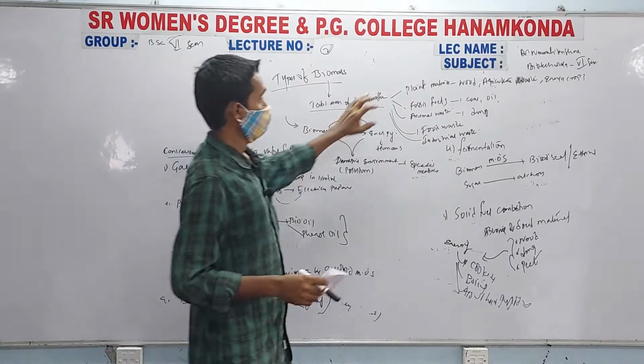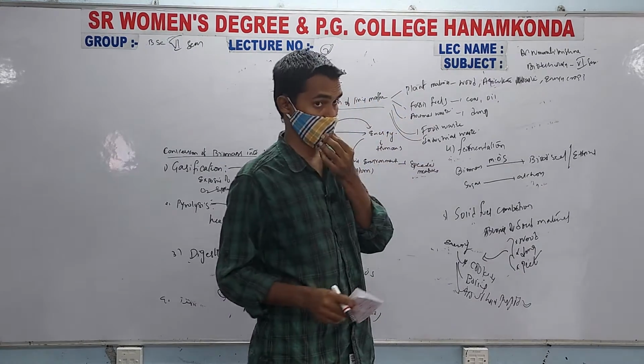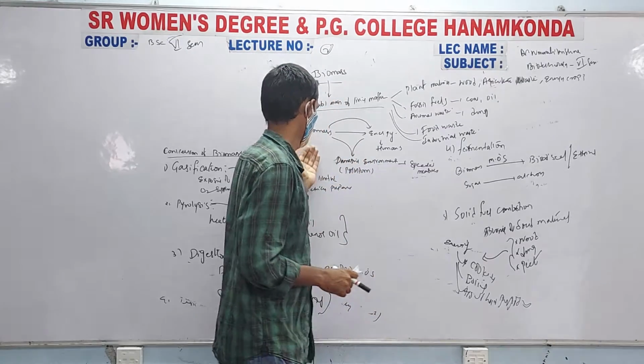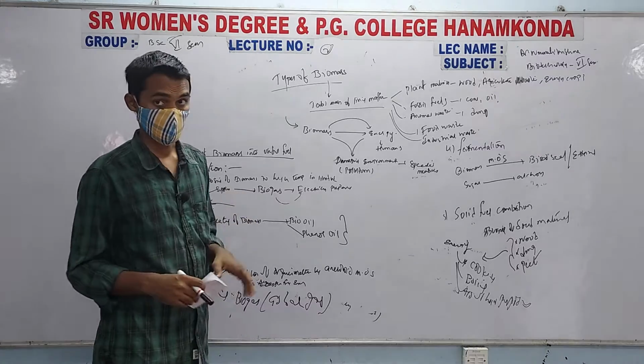So apart from plant material, fossil fuel and animal waste, we have food waste and industrial waste to produce useful energy from the biomass.